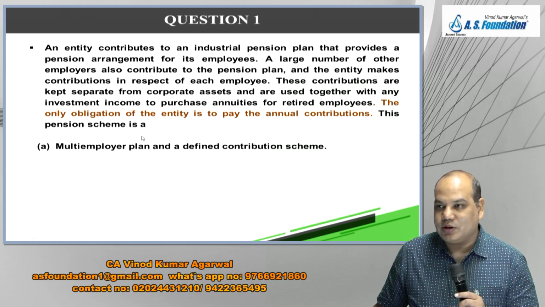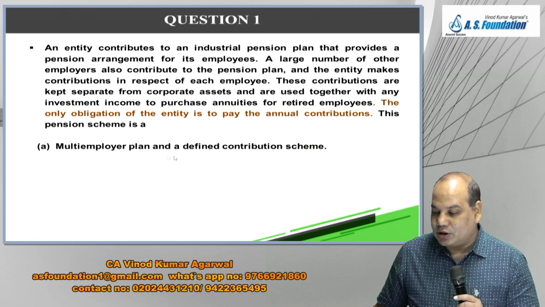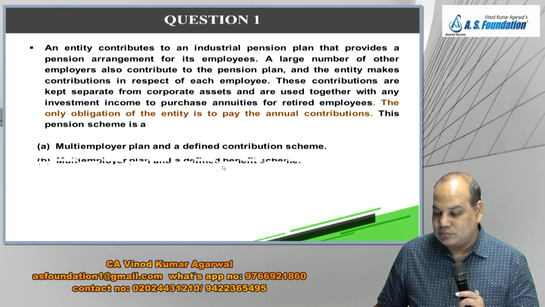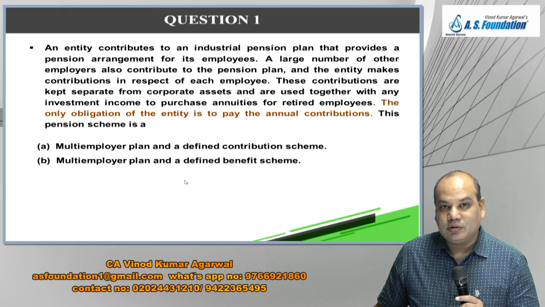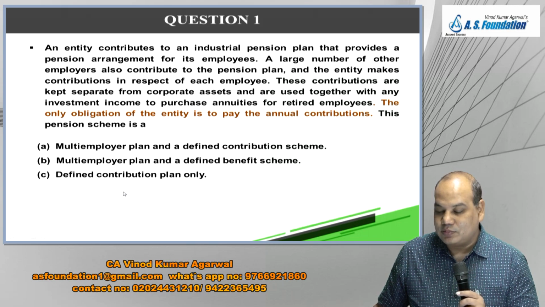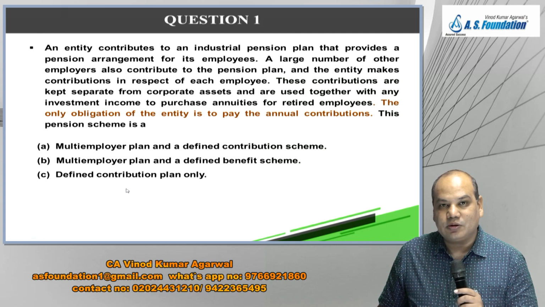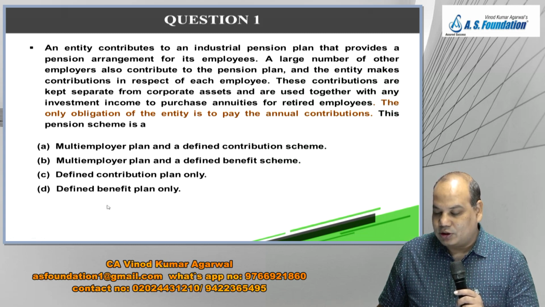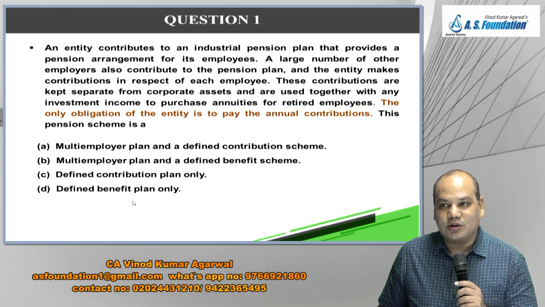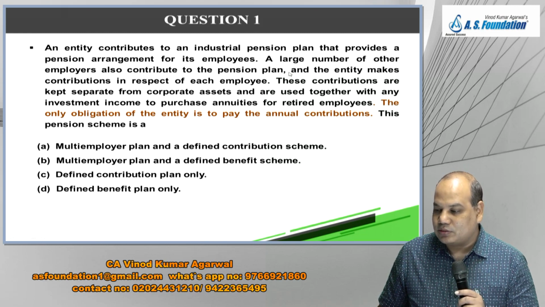This pension scheme is: a multi-employer plan and a defined contribution scheme; a multi-employer plan and a defined benefit scheme; a defined contribution plan only; or a defined benefit plan only. So what is your answer? Is it a multi-employer plan? Yes.